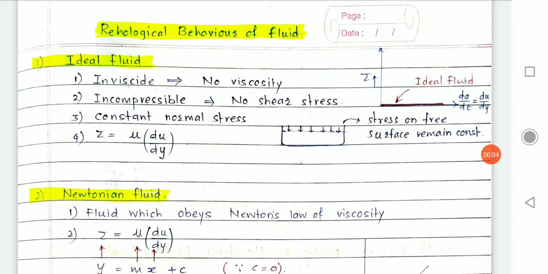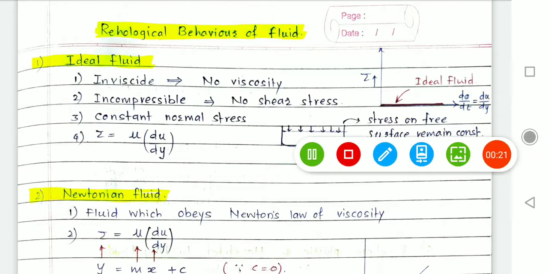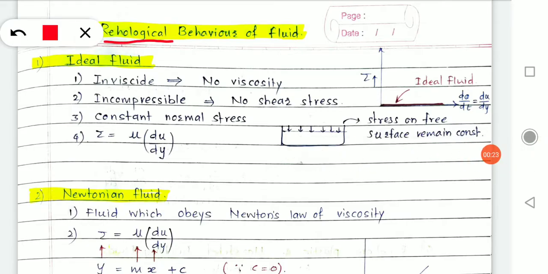Hello students, in today's session we will study rheological behavior of fluid. Now what is rheological behavior, or what does this word rheological mean? Rheology is a science which deals with the study of behavior of fluid: how the fluid behaves, what are the properties of fluid and how it behaves.